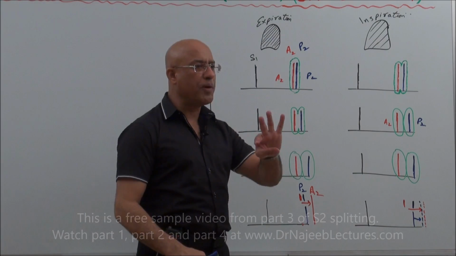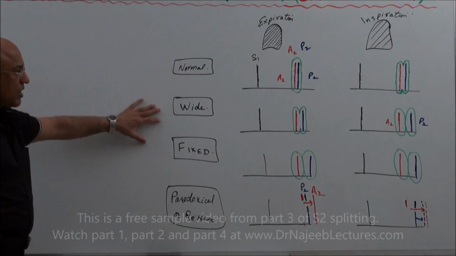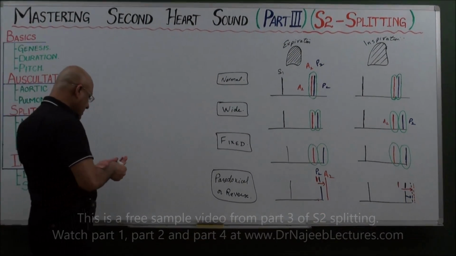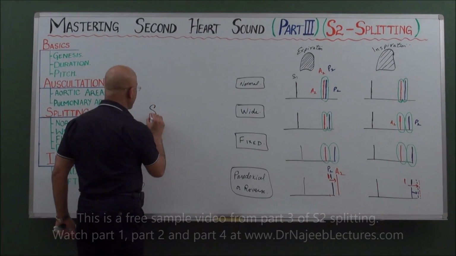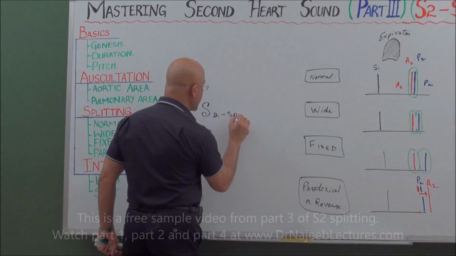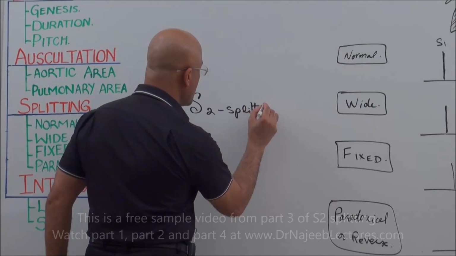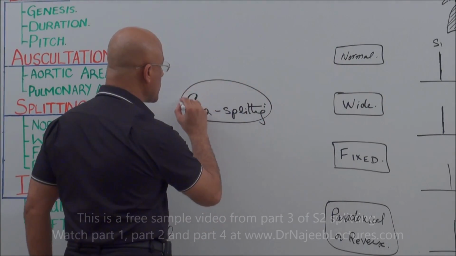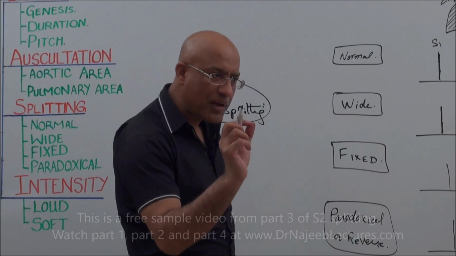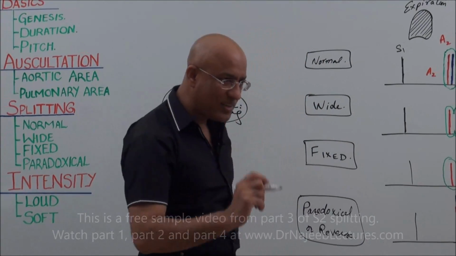Now there are 4 patterns of S2 splitting, right? Mechanisms I will explain later. S2 splitting means when the A2 and P2 components are audibly separated, right?